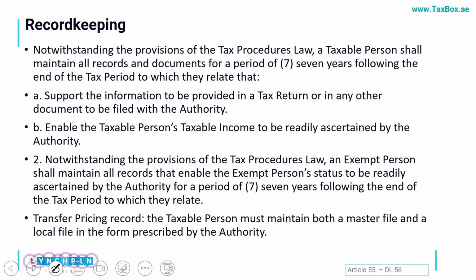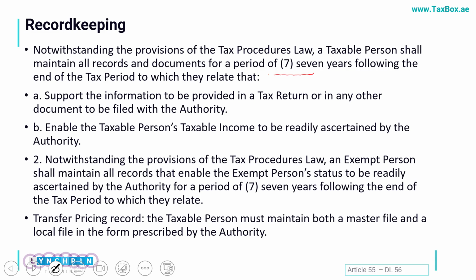Next important area is what record keeping we have to maintain. In simple form, everything which you will be required to maintain as a support for justifying any transaction of income or expense, you need to maintain it for at least 7 years from the year for which you are filing the tax return. So technically it is 7 plus 1. Okay, it would be for 8 years.